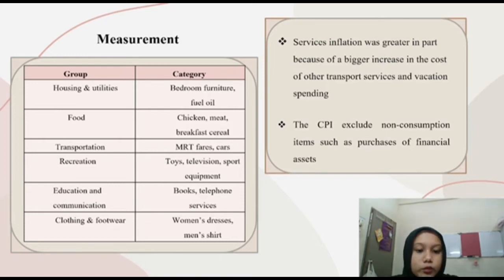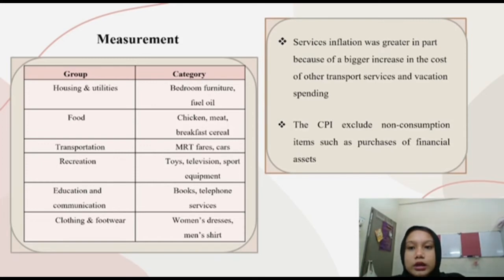The types of goods and services included in the CPI, and their respective weights, are updated once in 5 years. Services inflation was greater in part because of a bigger increase in the cost of other transport services and vacation spending. The CPI excludes non-consumption items such as purchases of financial assets.